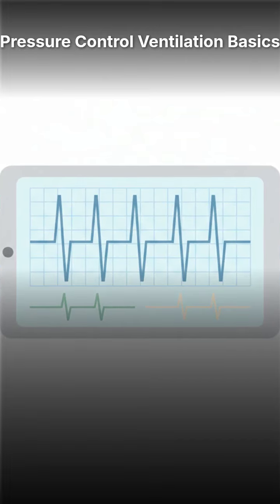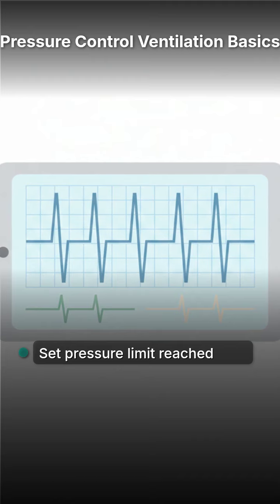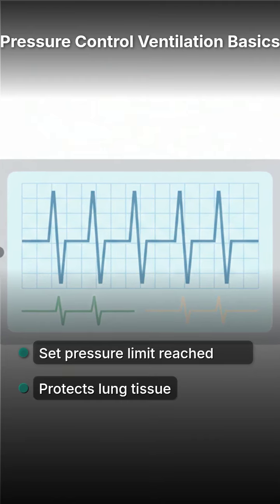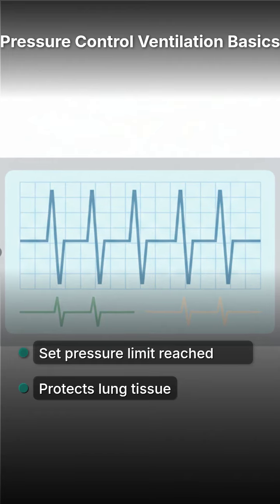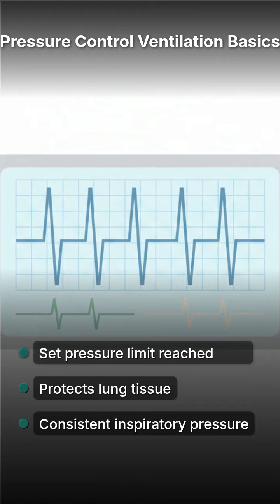Pressure control ventilation in 60 seconds. In this mode, the ventilator delivers air until a preset inspiratory pressure limit is reached. It is a fundamental setting used to protect sensitive lung tissue from overdistension. Understanding how it regulates flow is the first step in mastery.